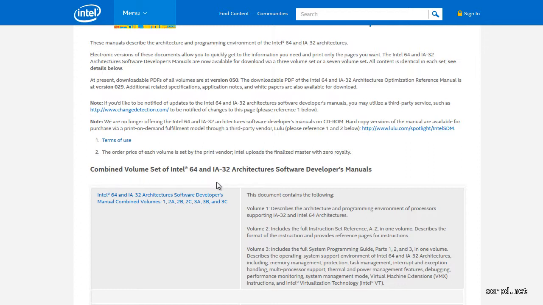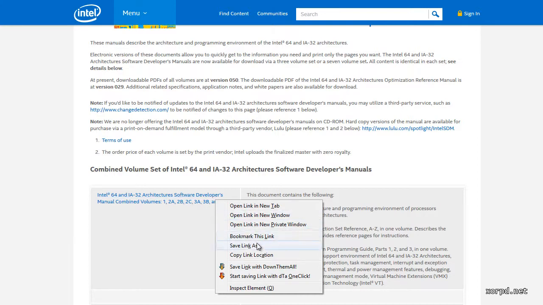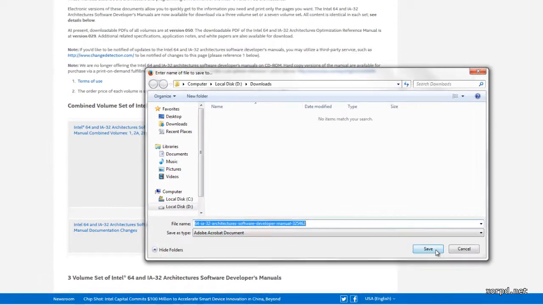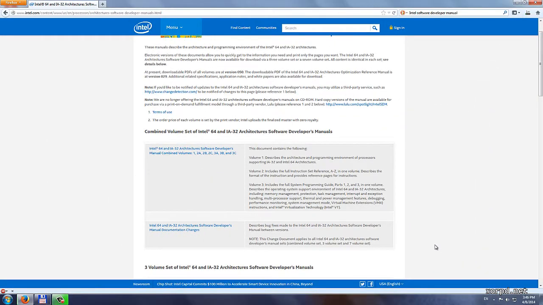Let's download it. Now we have to wait for a moment until the download ends.